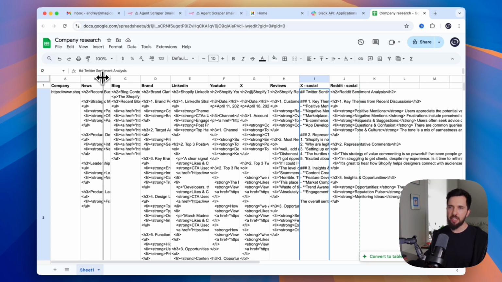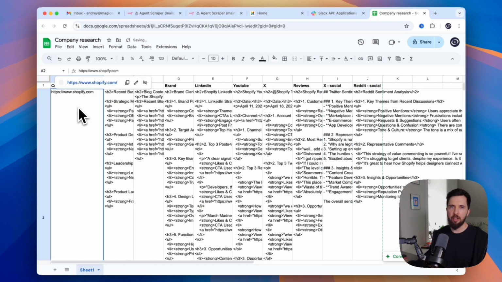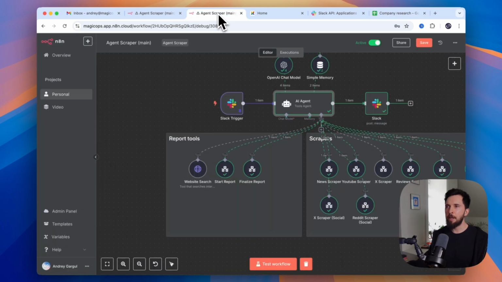As you can see, we use the company URL as an identifier. So we first received that company URL from web search. We confirmed it with the user. And so this tool's job is to create a new record within that spreadsheet. I'll show you how to do this in a second.